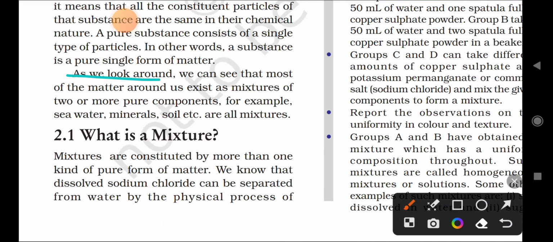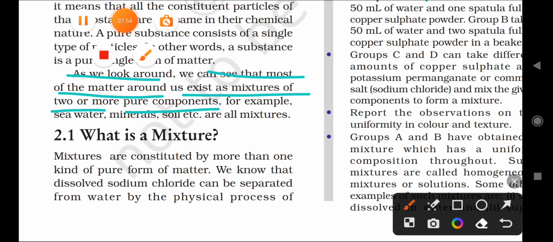As we look around, we can see that most of the matter around us exists as a mixture of two or more components. We can see what different kinds of substances are around us. All matter is mixed with two or more other substances. We can take any kind of material, and it is mixed with several kinds of substances.